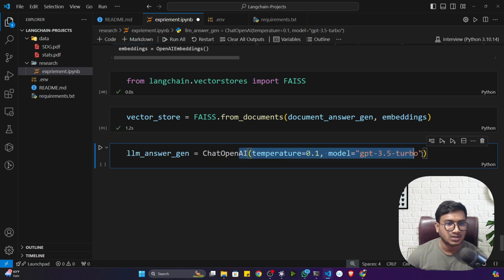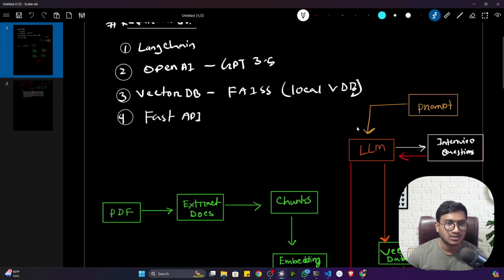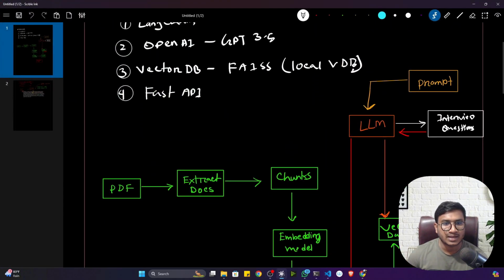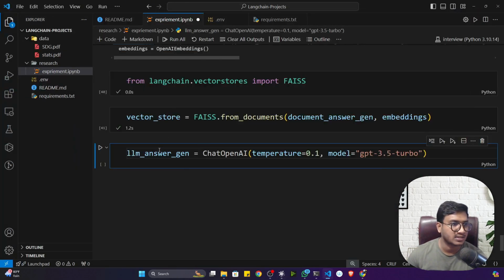You can see again I'm using the GPT 3.5 Turbo large language model to generate my answer. I told you, the question I'm getting, I'll again pass to my large language model. The large language model will give me the answer. That's why I'm initializing my LLM again.